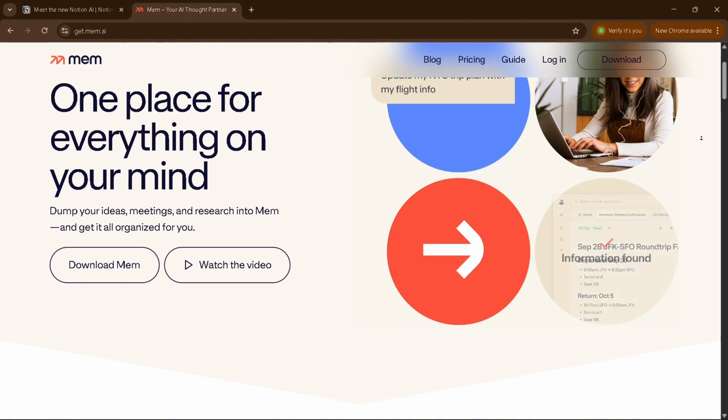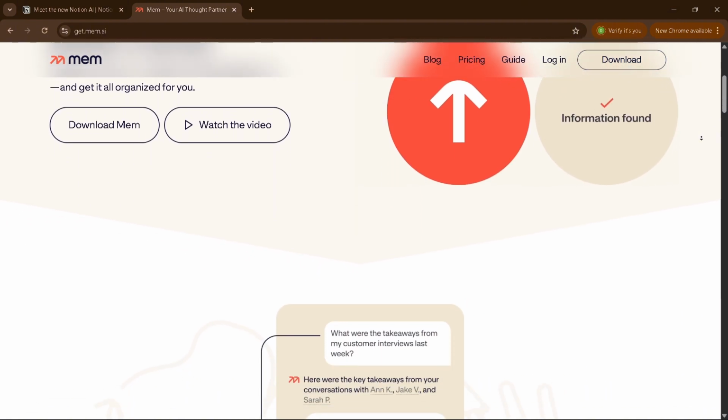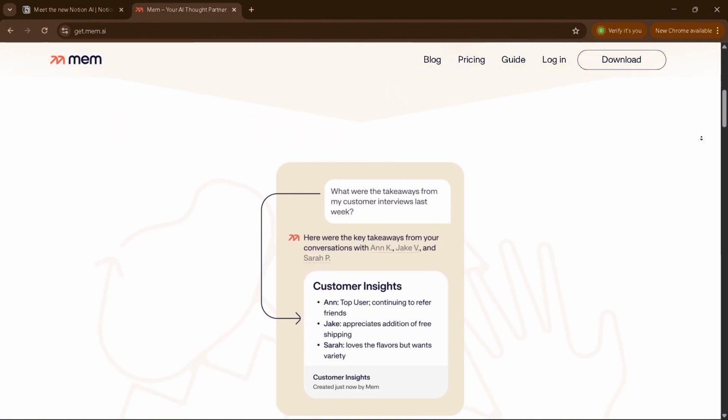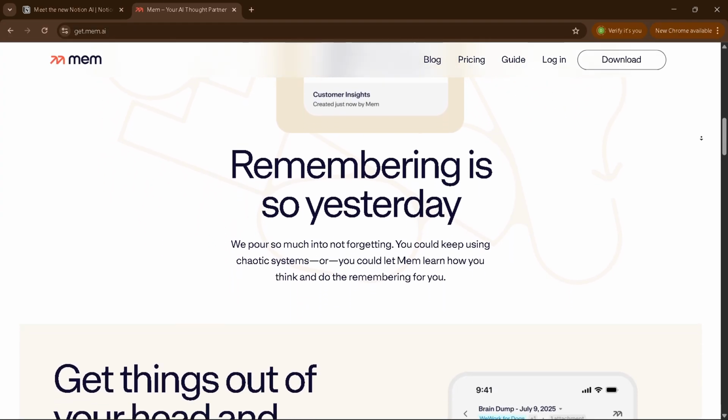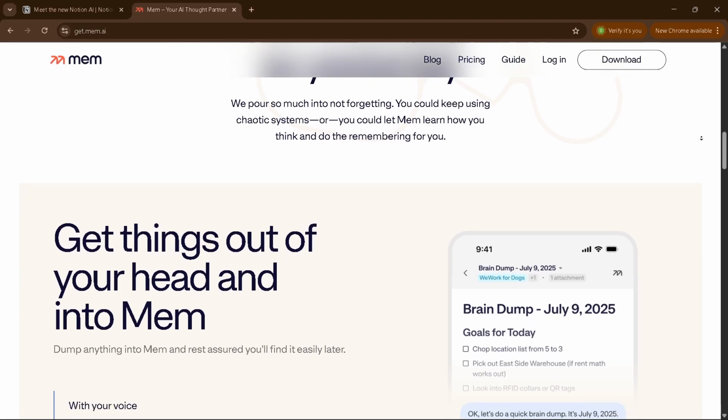Mem Chat is the core feature here. You can ask it questions about your own life or past work. It finds the answer by looking through every note you have ever written. It is perfect for people who want to save time and avoid manual sorting.